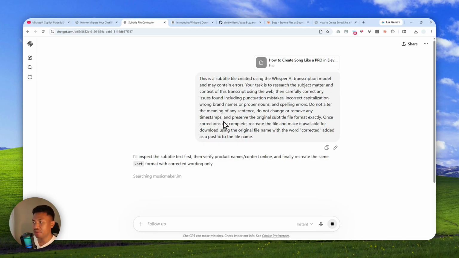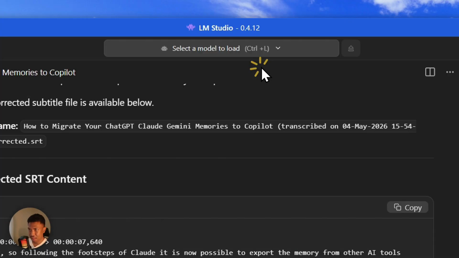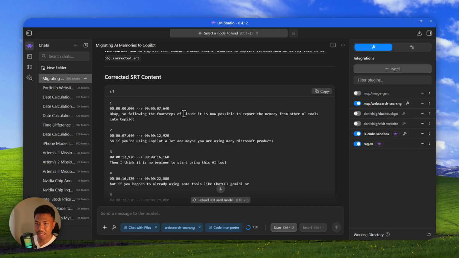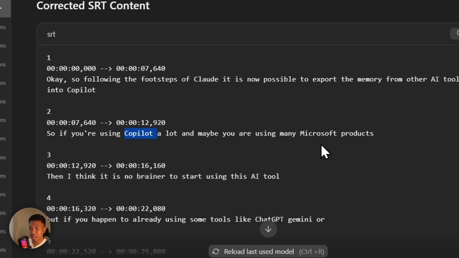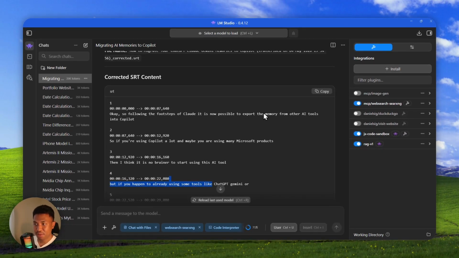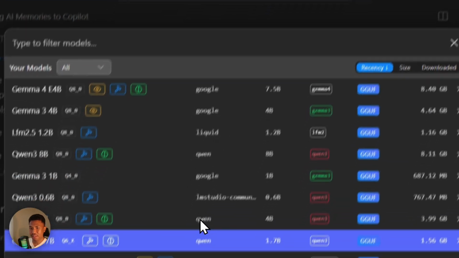Just wait for AI like ChatGPT, Claude, or Gemini to create the corrected version of the subtitle file. Now, technically, you can use a local AI model to process the correction, but it still needs access to the internet. Like in this case, I have LM Studio, and I'm using the Gemini model to access the web and then correct the subtitle. And it is able to do that. As you can see, it is able to get the names like Claude, Copilot, Microsoft, ChatGPT. So it's pretty good. It's not perfect, but it's pretty good, and it is an offline AI model, but it needs some setup, and I actually have made some videos on how you can enable a web search capability for local AI models like perhaps Gemma, Qwen, Mistral, and many others.